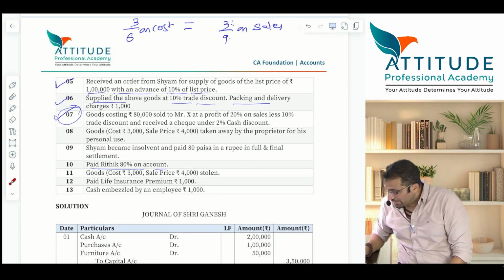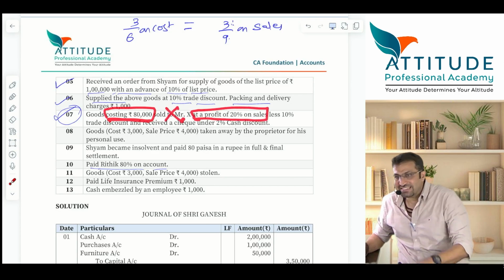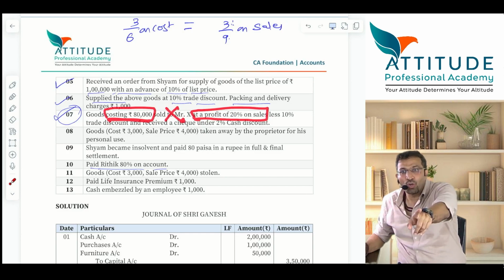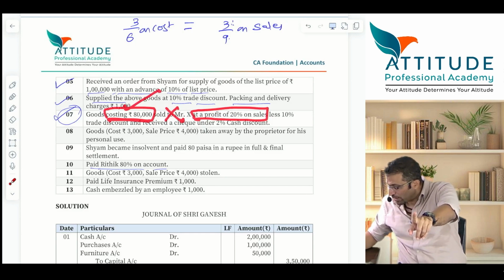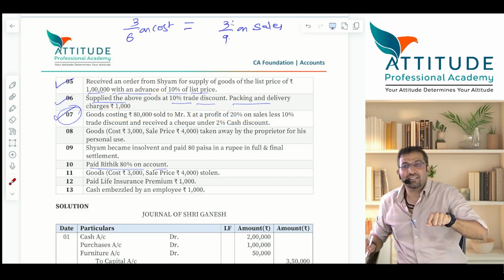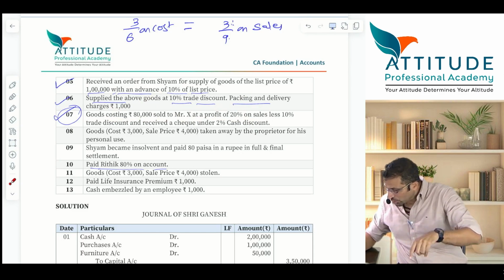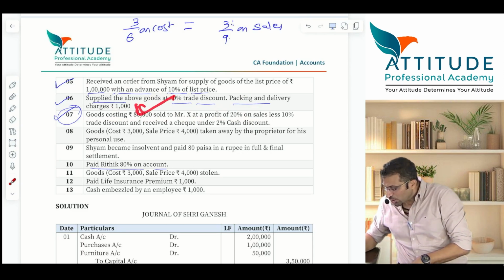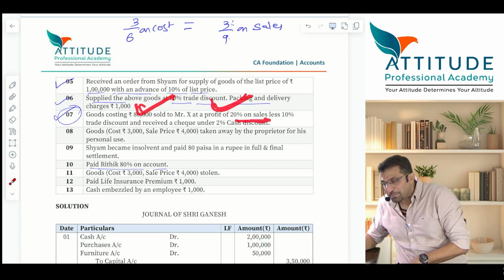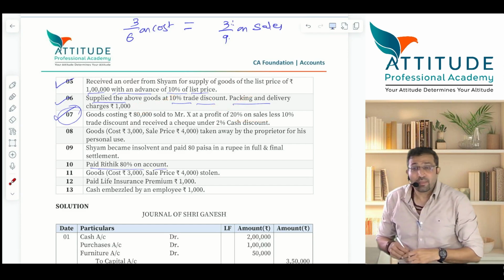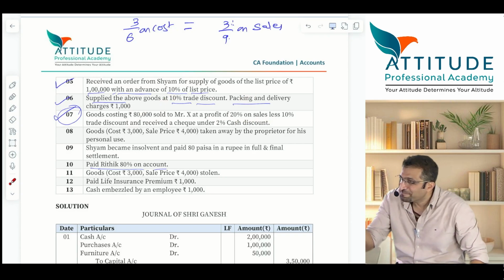What is given? Cost. And what is given? Percentage of profit on sales. Can you multiply this and get the profit? No, because this is cost. I want percentage of profit on cost only. If I take base as cost, I should get percentage of profit on cost. But I know how to convert it.